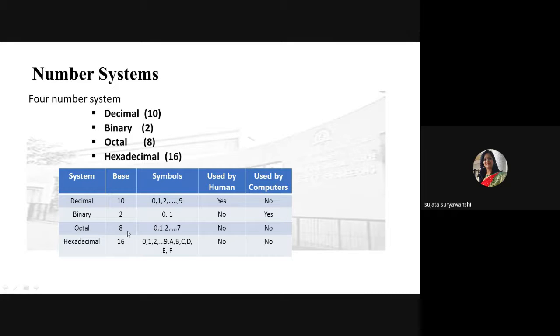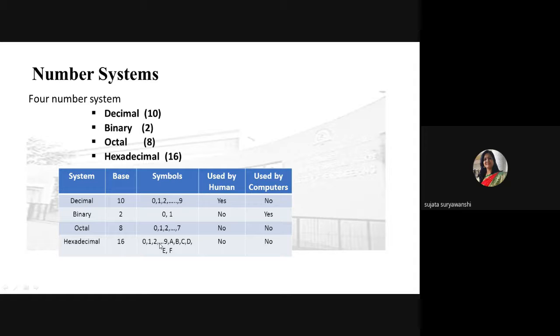Then the octal number system has base 8. Eight means the total number of distinct values will be 0 to 7. The maximum symbol used to represent an octal number is 7. Similarly, for the hexadecimal number system, hex means 16, so the base is 16 and the total number of distinct values will be 0 to 15.